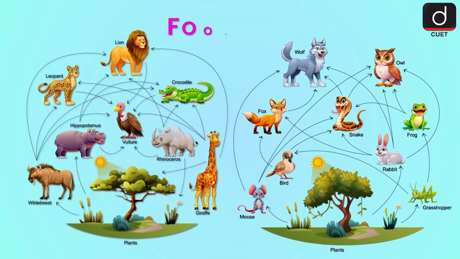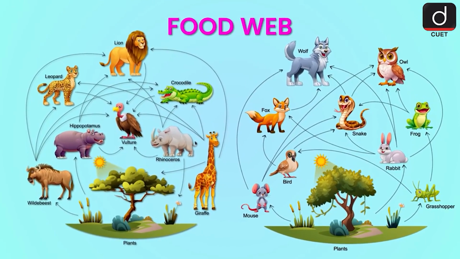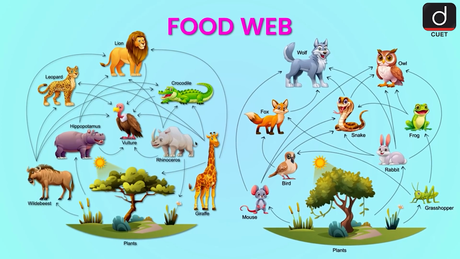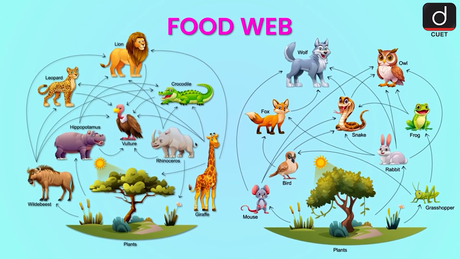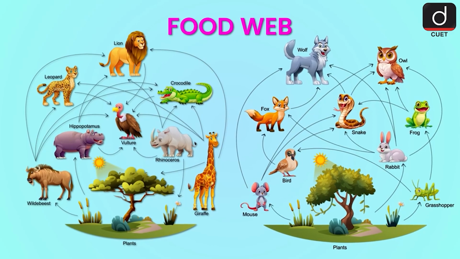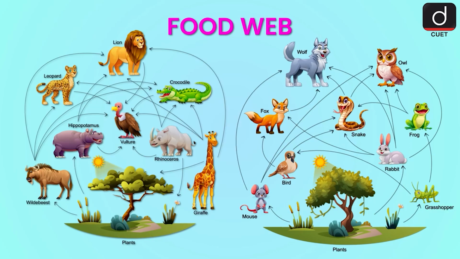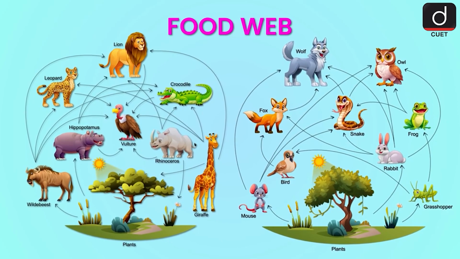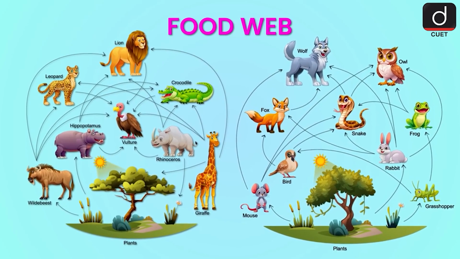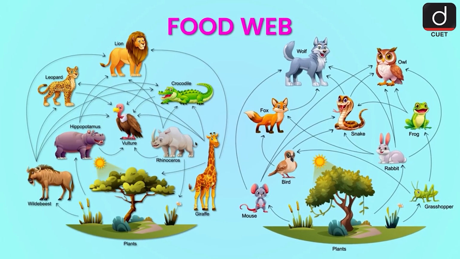When we put one or more food chains in a diagram, we can show the interconnectedness of animals and other living things and how energy travels from one thing to another. This is called a food web. A food web is a diagram that shows how food and energy transfer through an ecosystem.